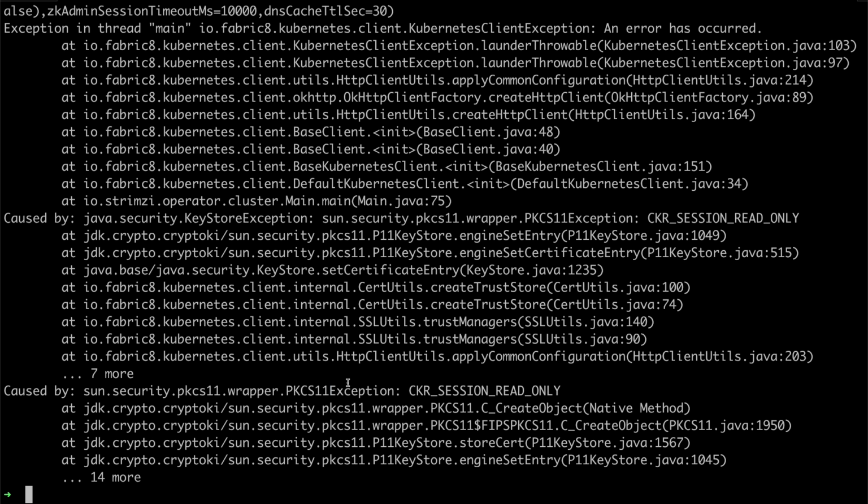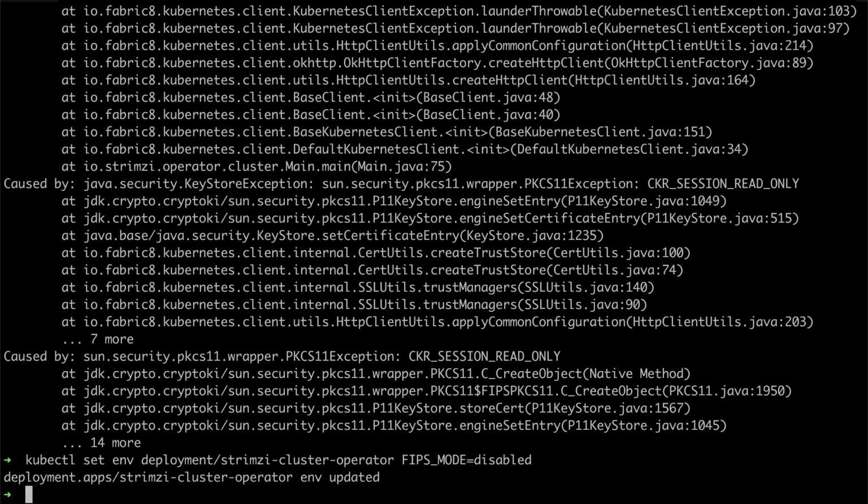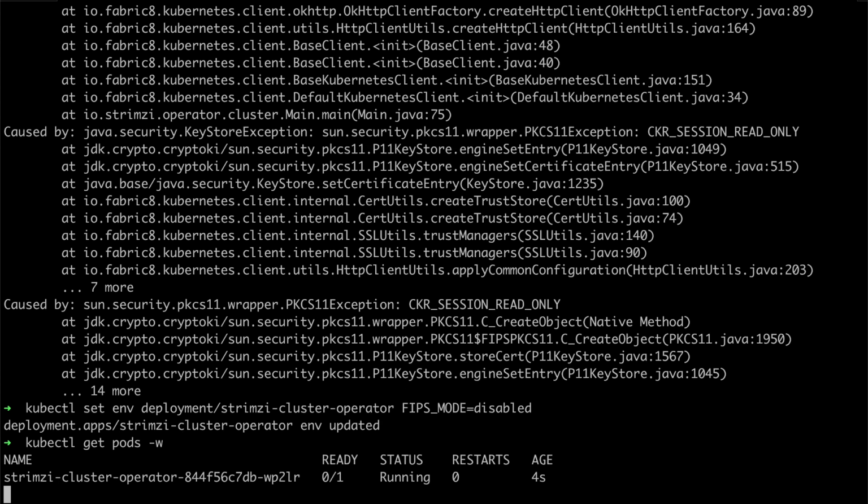And what I can do now in 0.28, I can do kubectl set env deployment Strimzi cluster operator, and I can set now the FIPS mode environment variable to the value disabled. And when I watch the pod, you can see that the pod was recreated and it is now running.